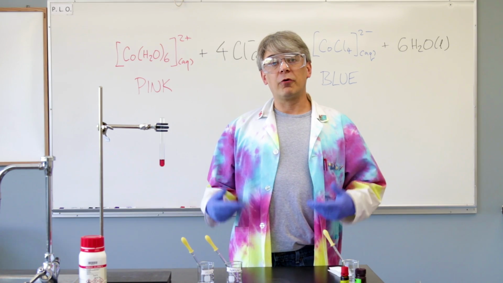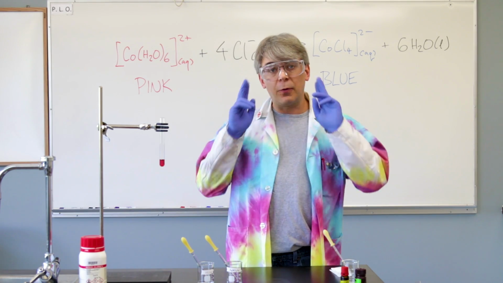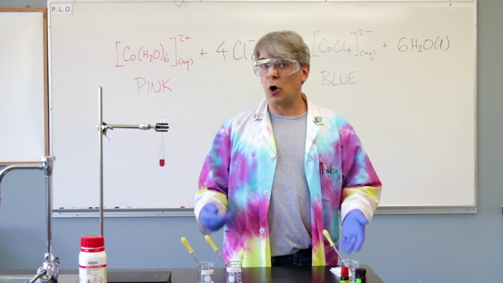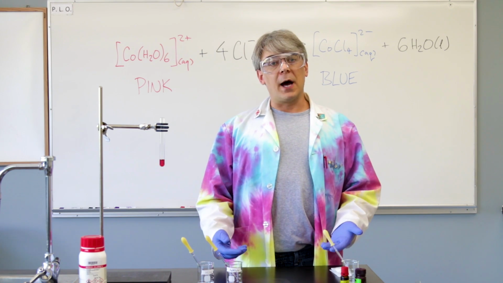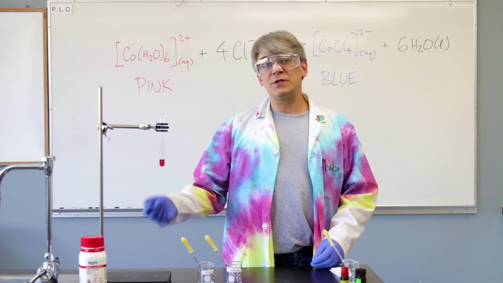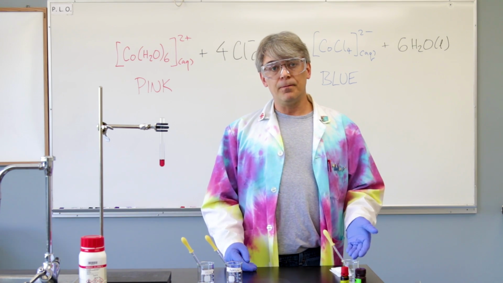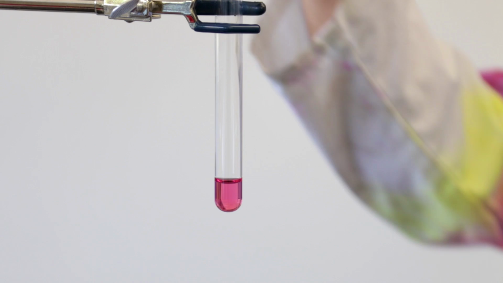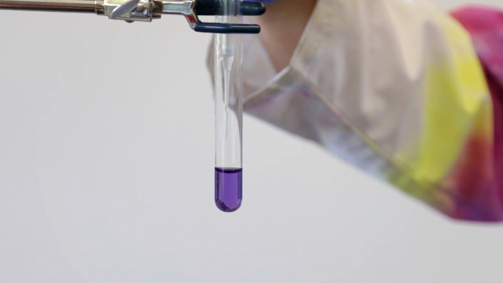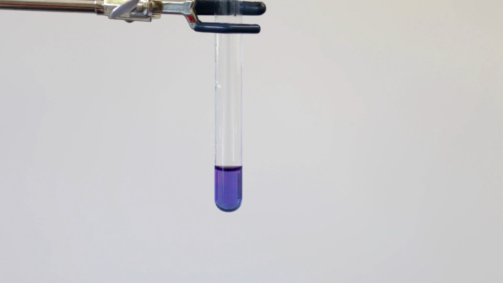Here's an example of a reversible reaction that's easy to follow just with your eyes because it involves an equilibrium between two different highly colored cobalt compounds. Cobalt ions dissolved in water form this pink complex. But if I add chloride ions, it transforms into another material, which is blue. Chloride is a reactant, so the addition of chloride ions in the form of HCl shifts the equilibrium away from reactants toward the products, and the color will change.